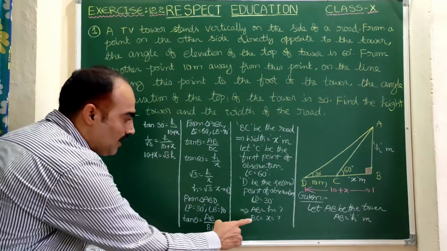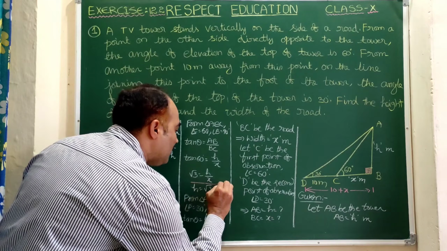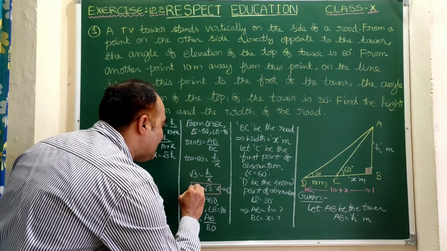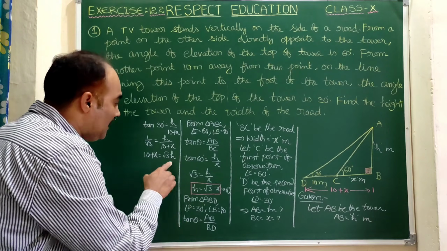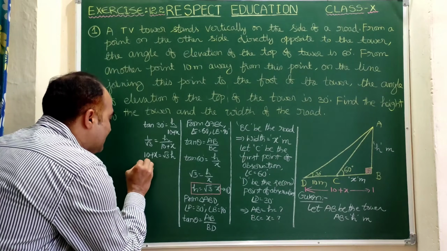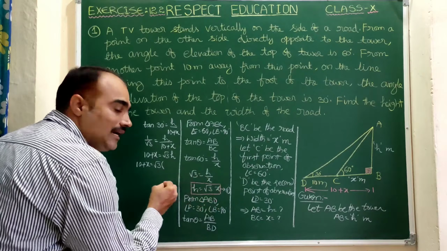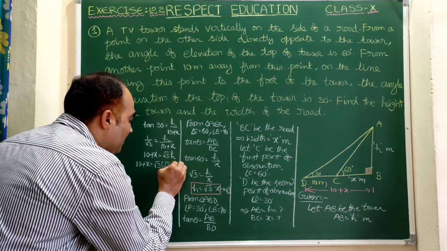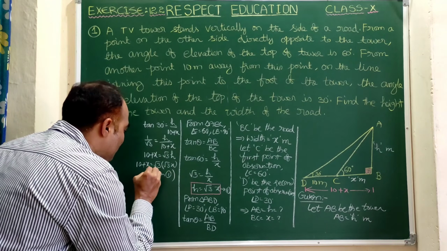But already from equation number 1, we have h is equal to root 3 times x. Let us replace this h with this value. So 10 plus x, let us write as it is, root 3 into, in place of h, we can write root 3x. This is from equation 1.